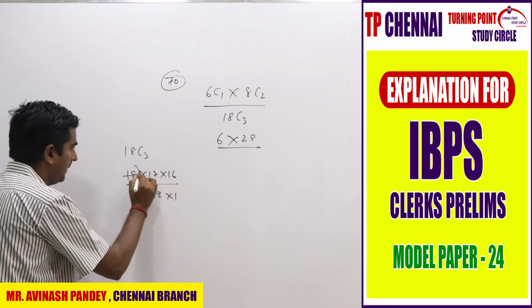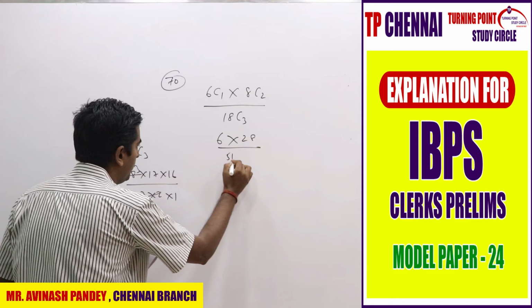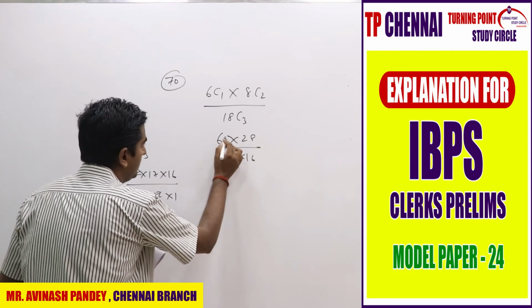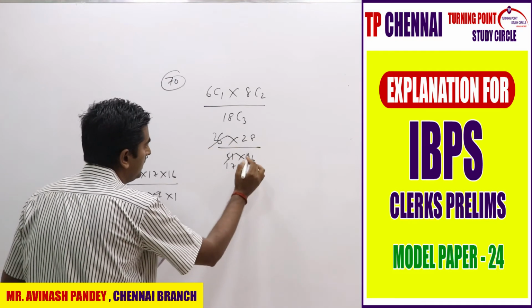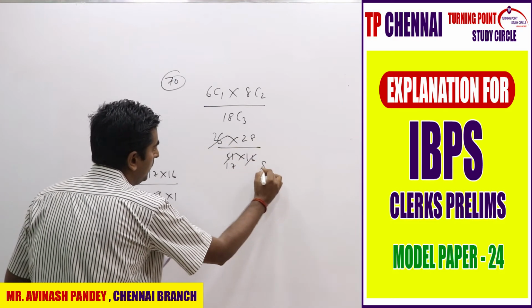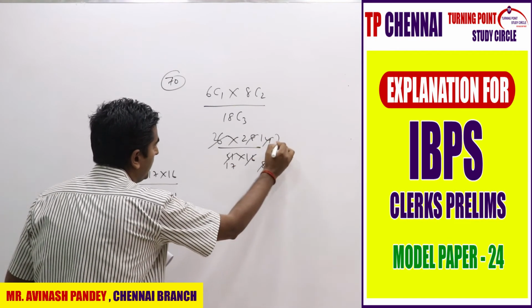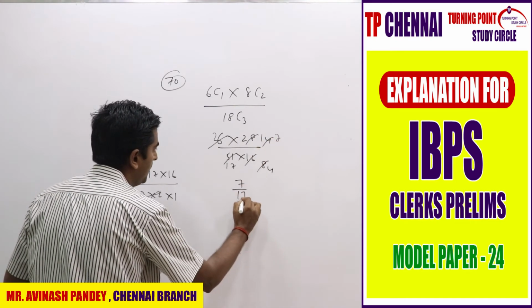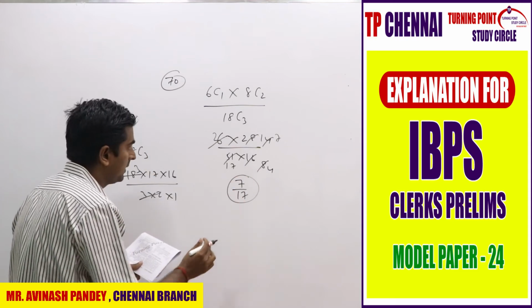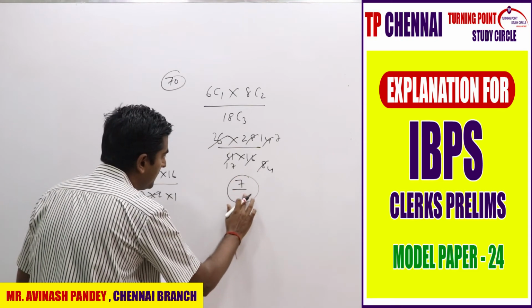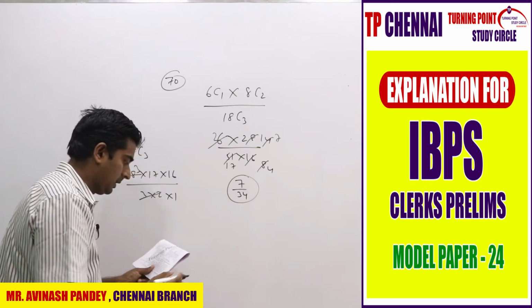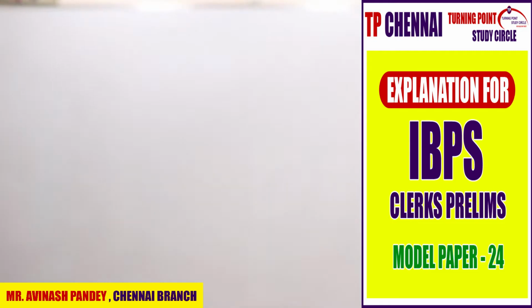So 6 3s are 18, so this is nothing but how much? 51 into 16, right? 3 2s are 6, 3 17s are 51, right? And 2 8s are 16, 2 14s are 28, 2 4s are 8, 2 7s are 14. So my answer is nothing but how much? 7 by 34, right? 7 by 34, which is nothing but the second option, right?